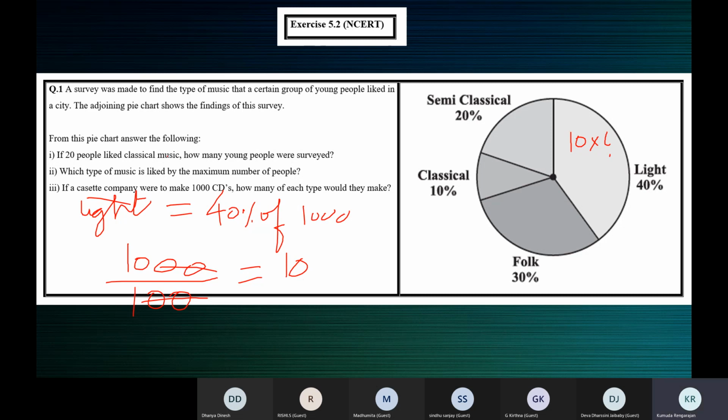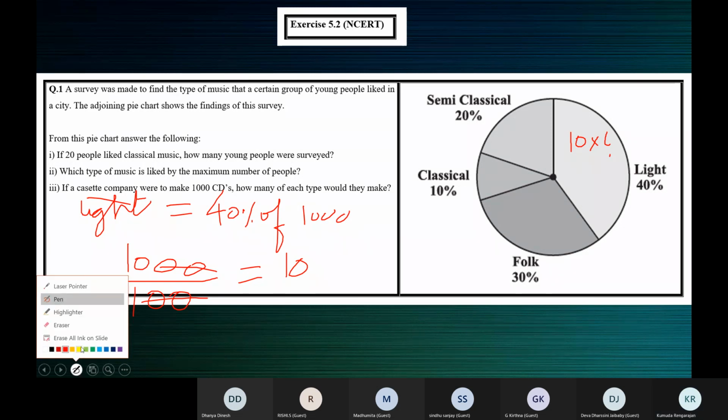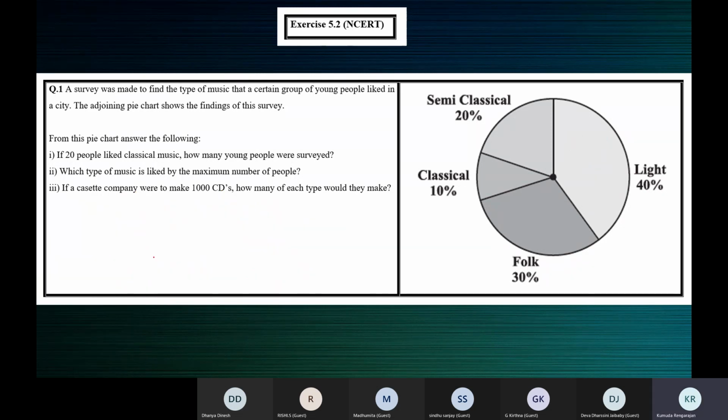See, you can do it like this, or you can find out 40% of 1,000. 40% means 40 by 100 of 1,000. Of 1000 means into 1000. When you work this, you will get the number of CDs for light music. Here also we are doing the same thing.